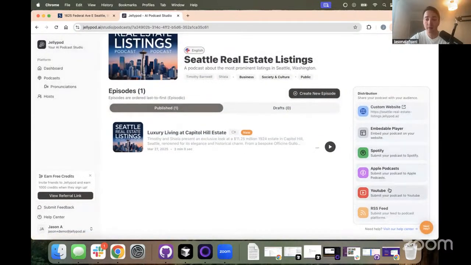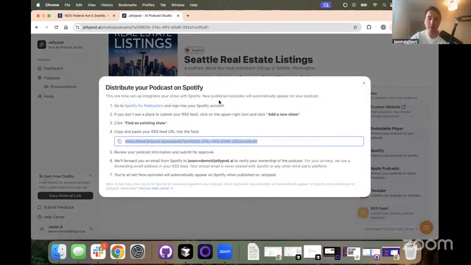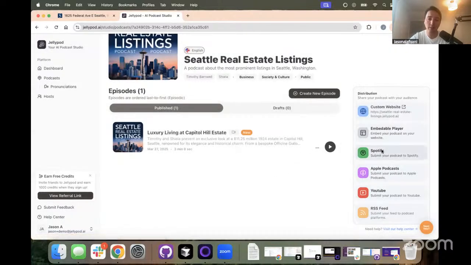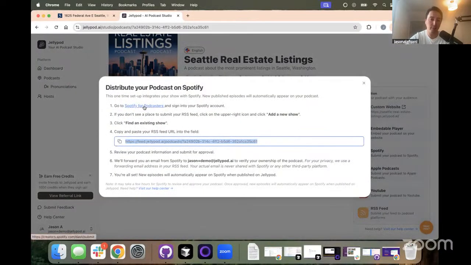But then the podcast platforms. Here are the three that we surface because these are the three most popular ones, but you can hook up almost any podcast platform out there. You just tap into it, and then there's a guide of how to do this. It involves taking your RSS feed, and there are places that we link to, for example, right here.